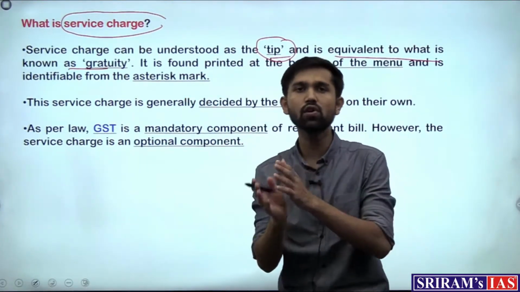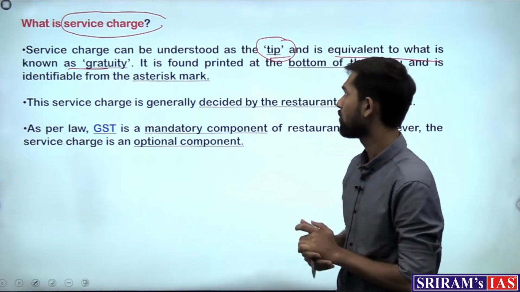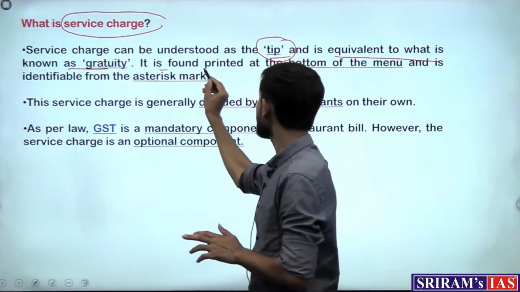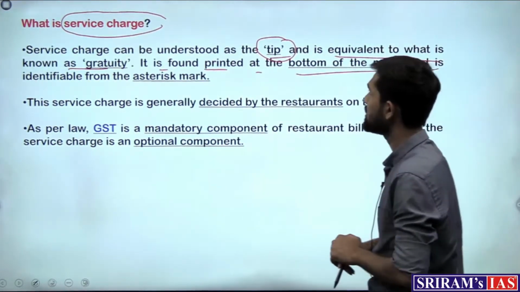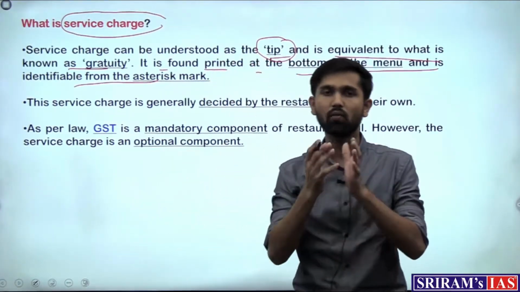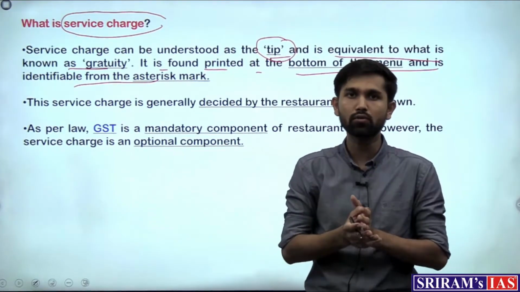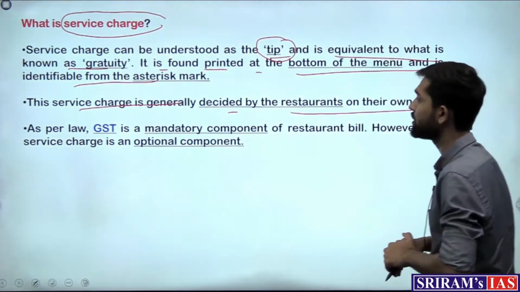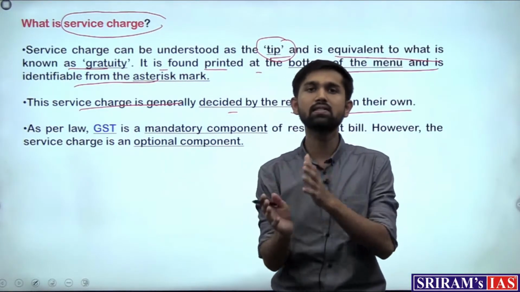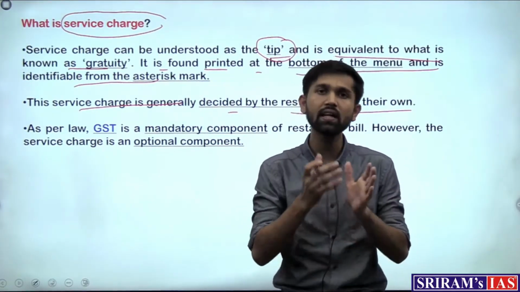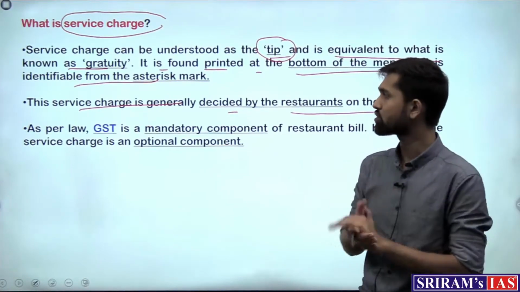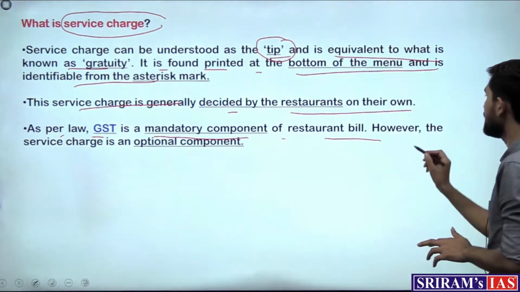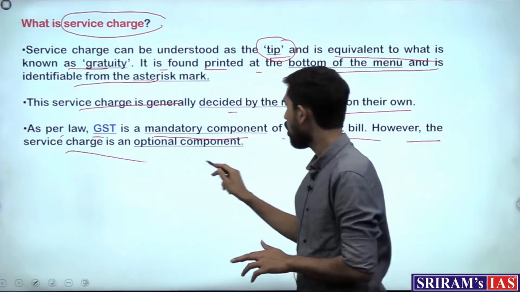This is something over and above what we pay when we go into a restaurant and order any food and beverage. It is found printed at the bottom of the menu and is identifiable by an asterisk mark. Why is there an asterisk with respect to the service charge? We'll understand this because it is generally decided by the restaurants on their own. Since it's the tip, an amount over and above what we're eating, it is generally decided by the restaurants themselves. As per law, GST is a mandatory component of the restaurant bill. However, the service charge is an optional component.